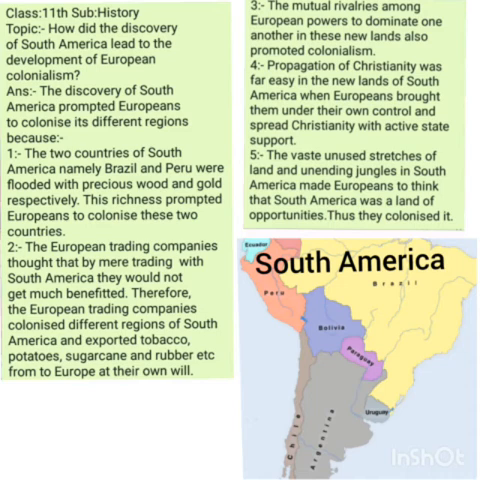Next, the vast unused stretches of land and unending jungles and forests in South America made Europeans feel that it was a land of opportunities. Thus, they colonized and occupied it. It means there were huge tracts of unused land in South America. Therefore, Europeans thought that by occupying these lands, they would be able to research them and then take benefits from them by making different uses of all the unused lands in different parts of South America.